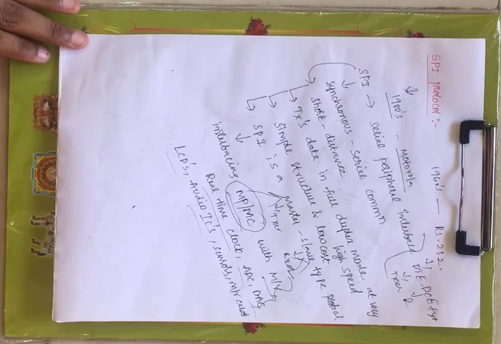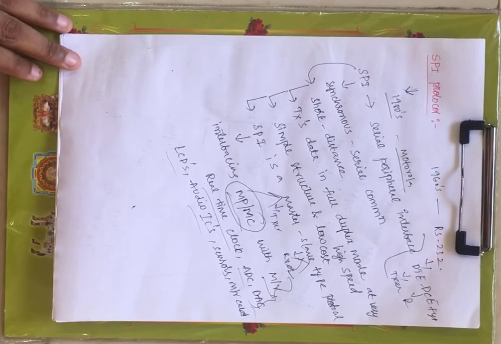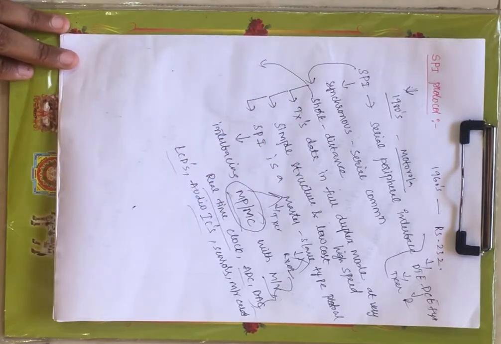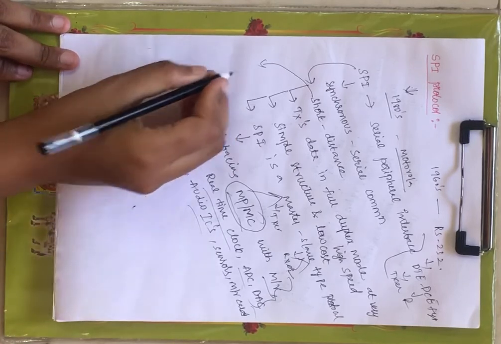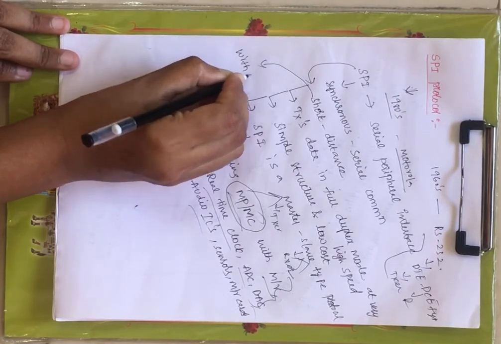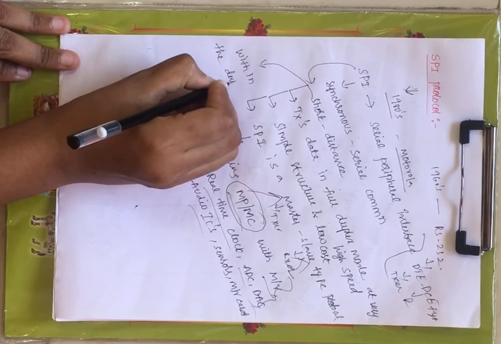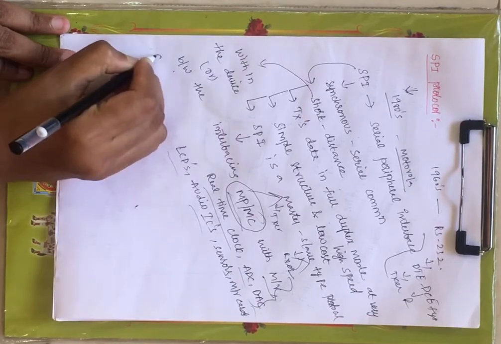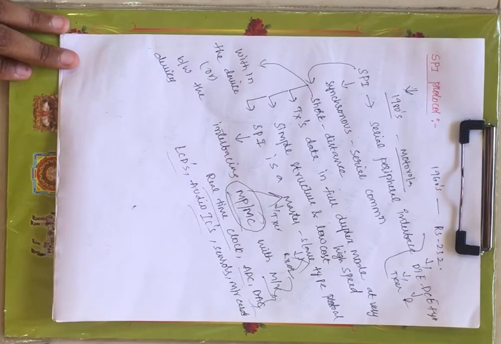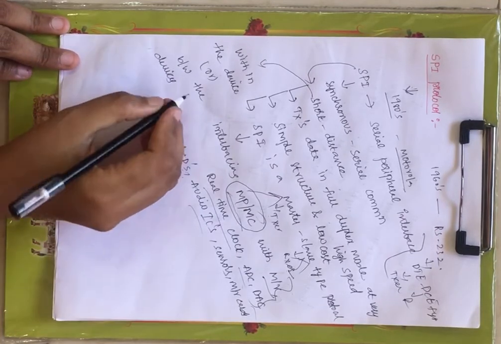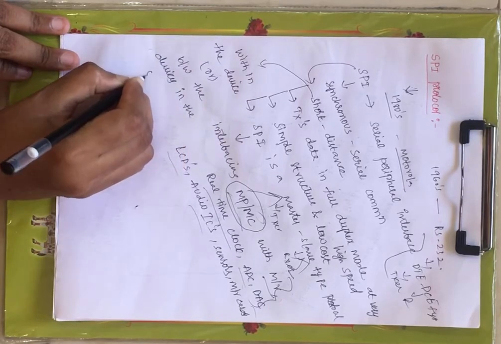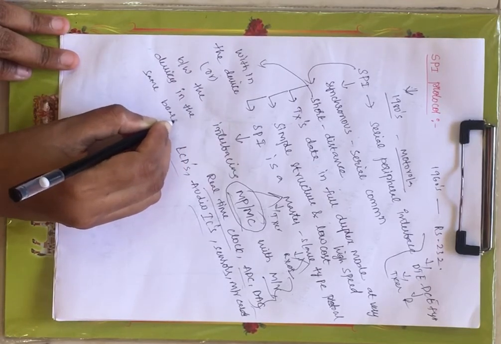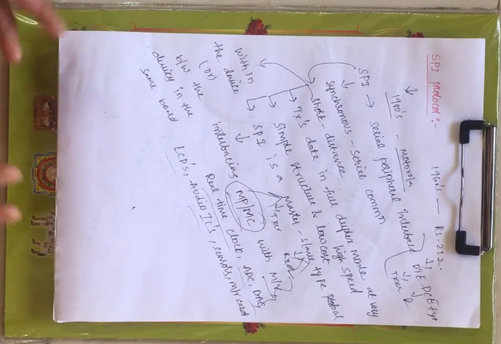Now as I have said, this can transmit the data at very high speed within short distance, right? Now what is meant by short distance? Short distance communication means communication within the device or between the devices on the same board. That means a very small distance, right? Short distance indicates your transmission should occur within the device or between the devices which are on the same board.